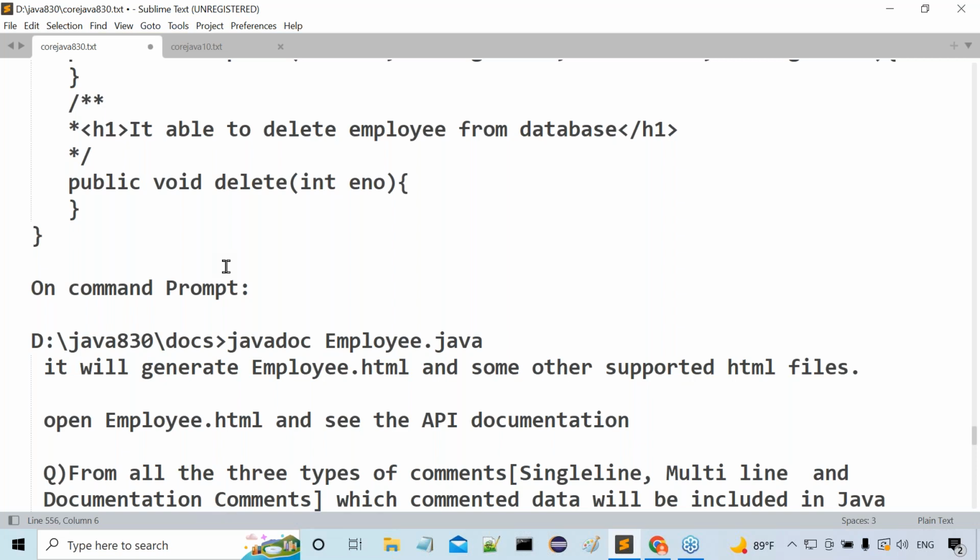That we understood clearly. After that, to provide a description, JDK 1.5 version has given a new feature. What is that new feature? Annotations. Immediately we get an important interview question: to provide description in Java applications, we already have comments, then what is the requirement to go for annotations?